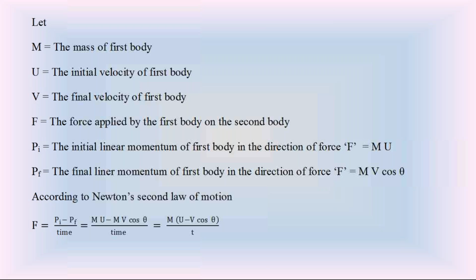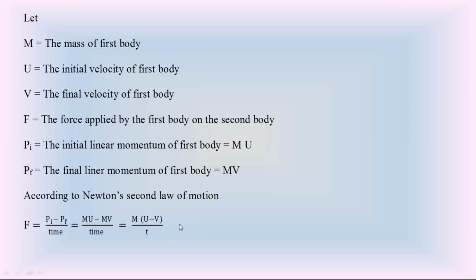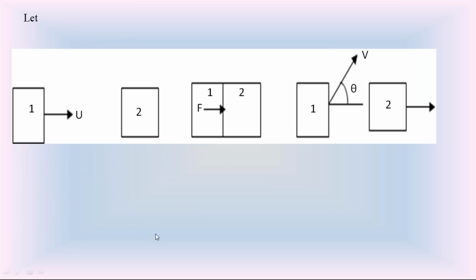So check out this equation, m into (u minus v cos theta) by t, and also the first equation, m into (u minus v) by t. So this is the first equation. In this first equation, initial velocity u is in the direction of force F, and final velocity v is also in the direction of force F. So in the first case, F is equal to m into (u minus v) by t, whereas in the second case, the final velocity is in the inclined direction, making an angle theta with horizontal, that is, the direction of force F.